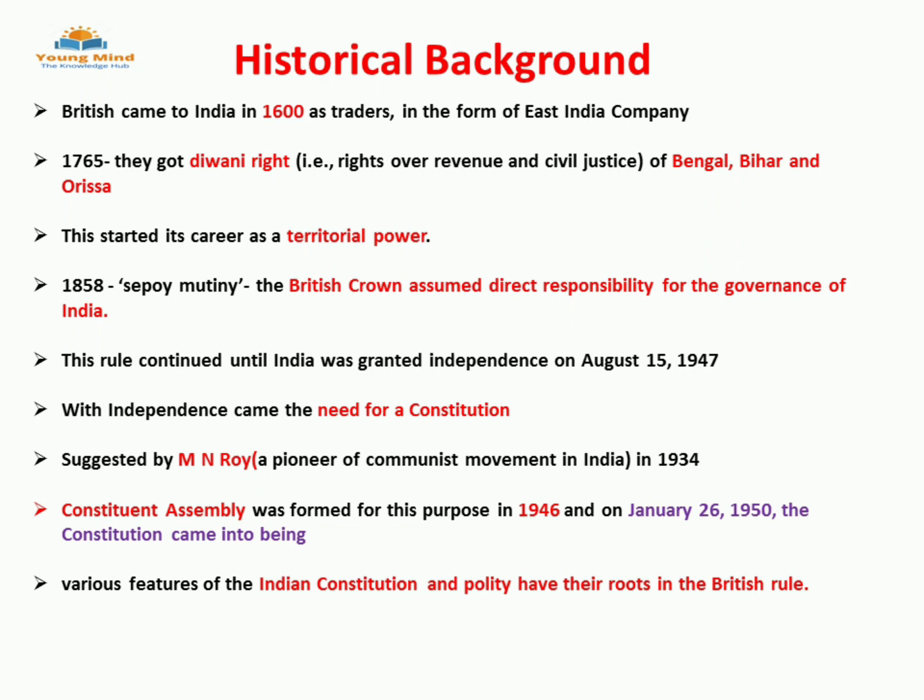Like this, the Constituent Assembly was formed for this purpose in 1946, and then we started to make our constitution through it. We made our constitution draft, and on January 26, 1950, the constitution came into being, fully fledged. You may have another doubt here: on 26th November 1949, we adopted our constitution for the first time, but at that time only a few parts came into existence, and on 26th January 1950, the full-fledged constitution came into existence.